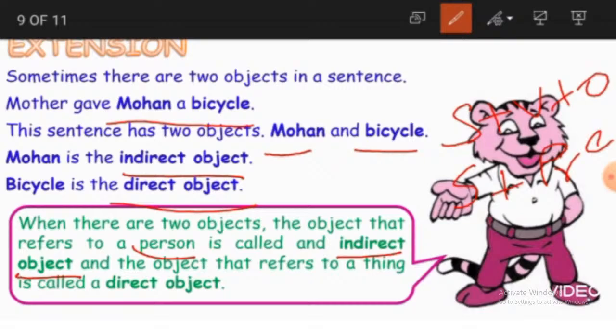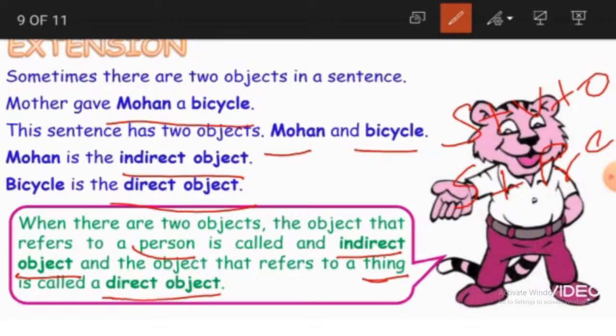And the object that refers to a thing is called a direct object. Bicycle is a thing, so that is why it is the direct object. Clear, students?